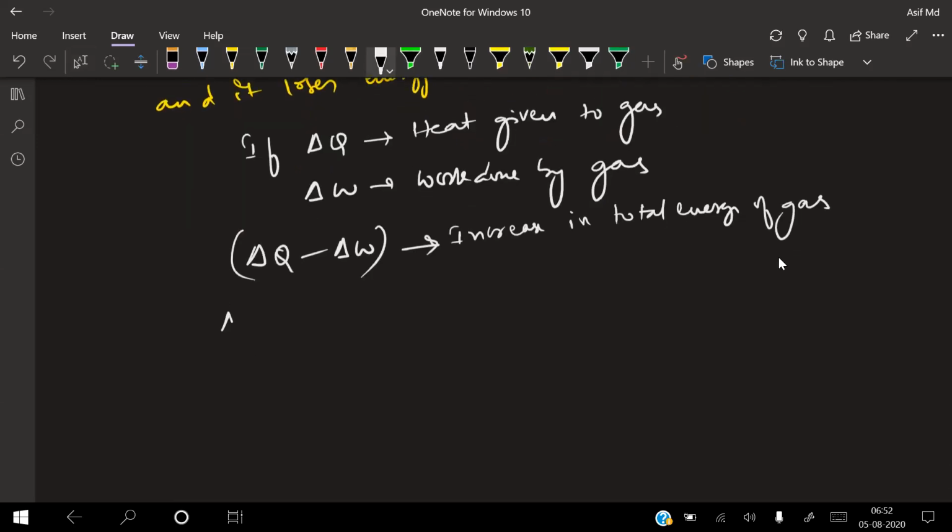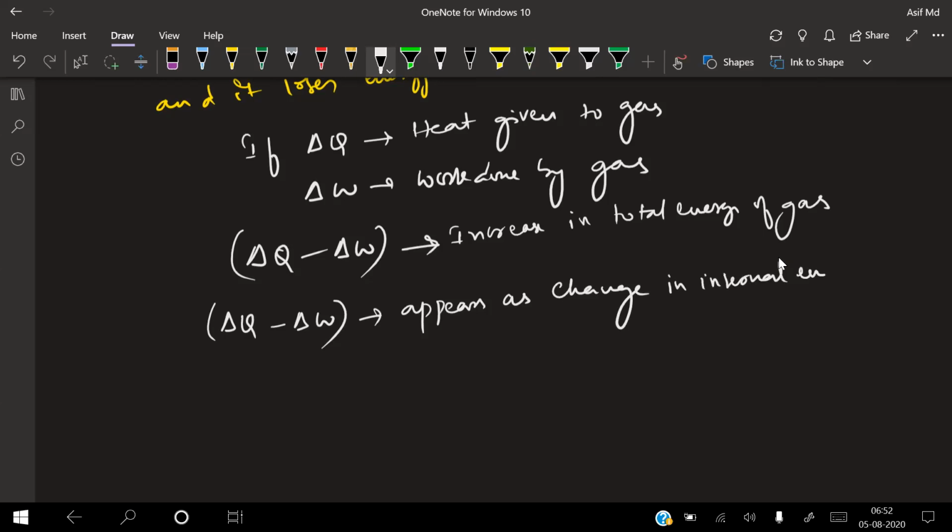Okay. That means I can say delta Q minus delta W appears as change in internal energy. The remaining energy, whatever is appearing, is internal energy, because you are getting the amount, so internally you are happy with that amount. The internal energy of your body is increasing.